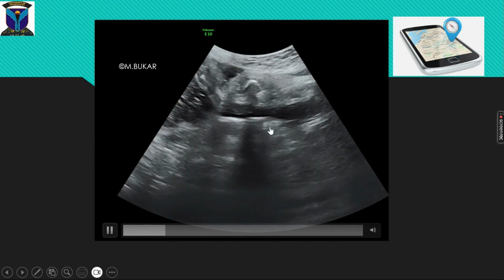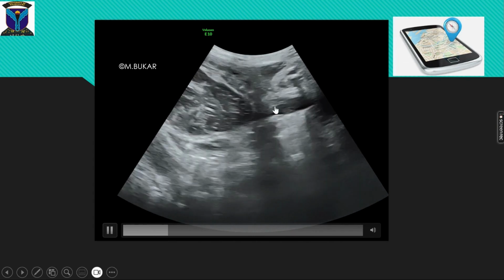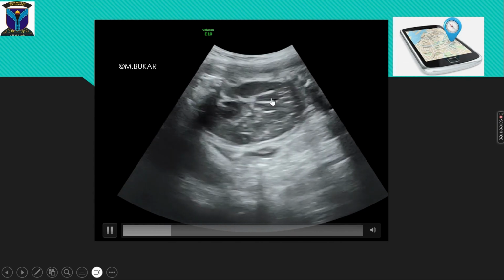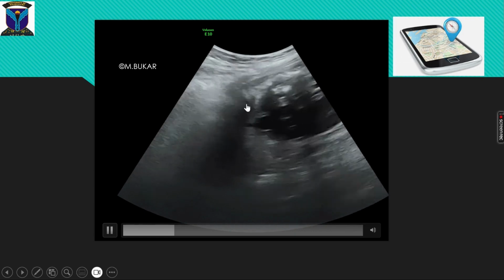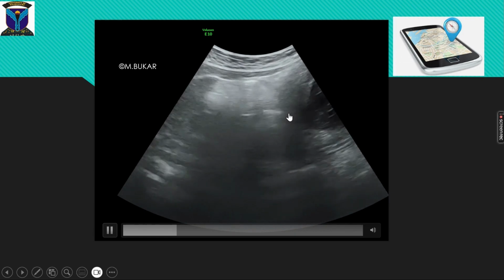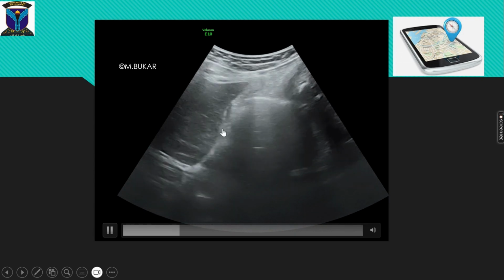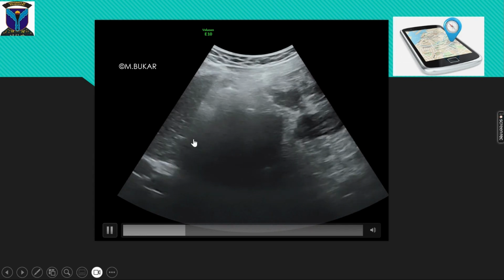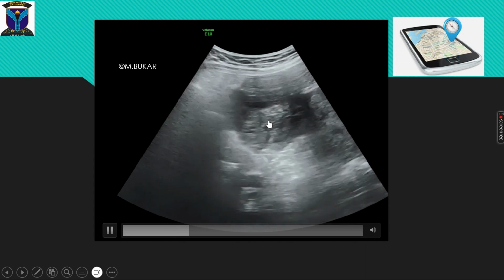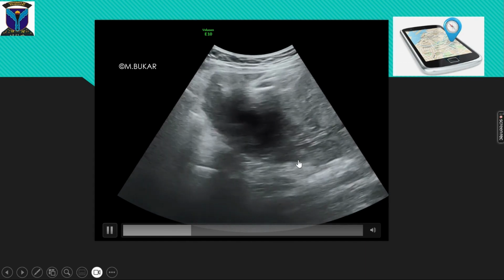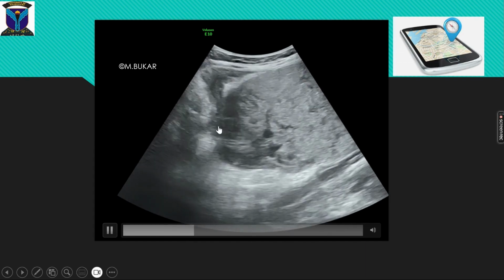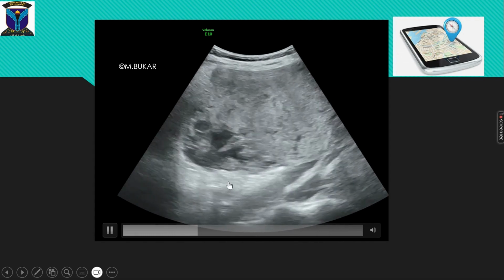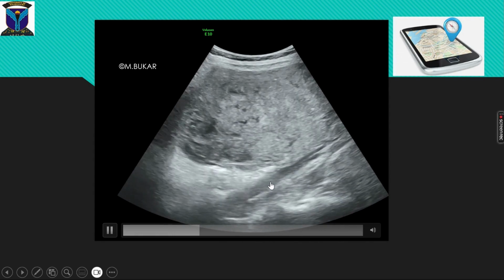The bowel here, blood clots here, the empty thorax and empty abdomen sign. No fluid in the pouch of Douglas, probably because the blood is already clotted, as you can see. Clotted blood here. Again, note the clotted blood here, note the placenta here, and the bowel and the iliac vessel.